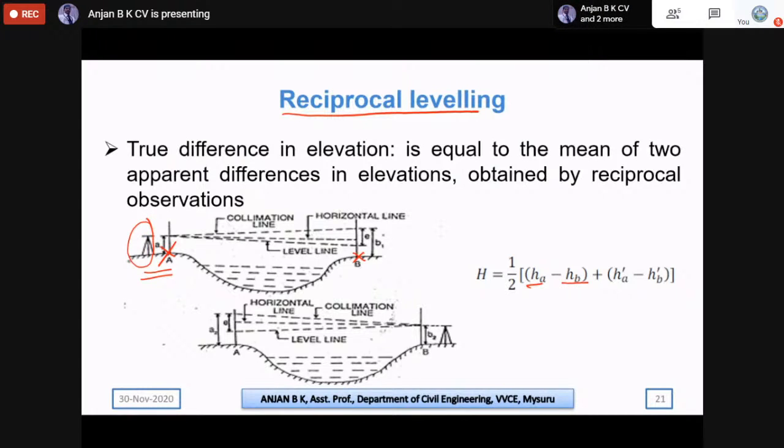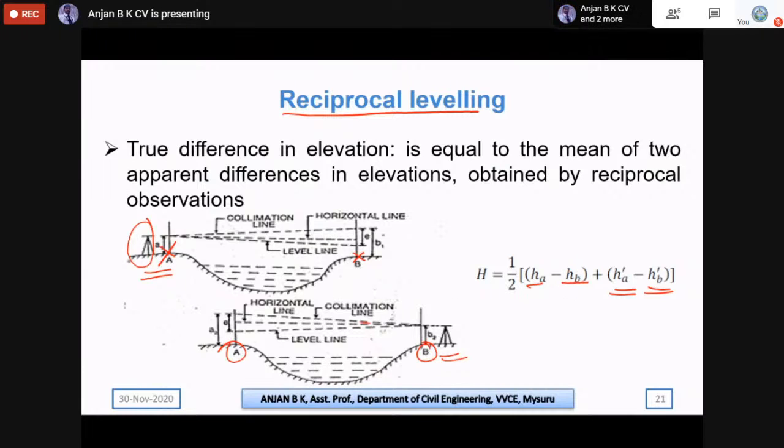Then we shift the instrument and place it near station B, and again observe two readings, one at B and another at A. We represent these as HA dash and HB dash. If you take the difference for each observation and then the mean of the two, that gives us the true difference.